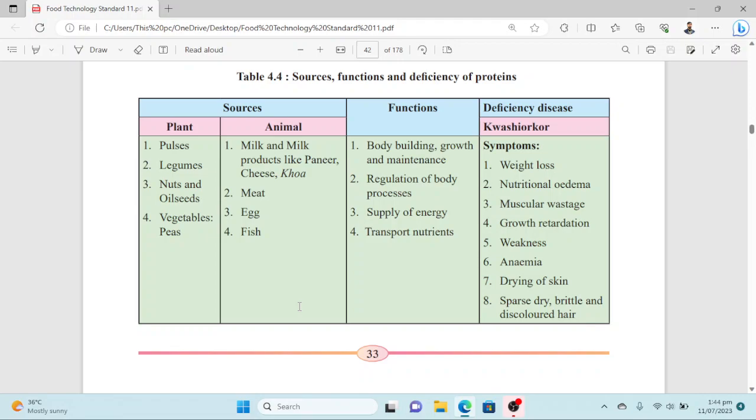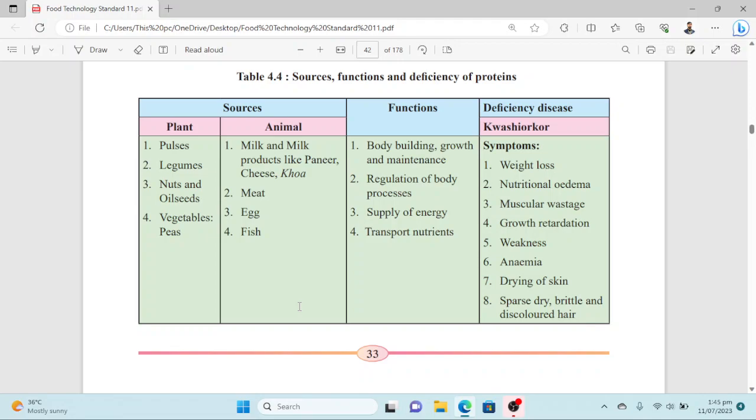Kwashiorkor is a state of health where the body does not get an adequate amount of food, like food that contains protein. So due to the deficiency of protein, the body is not fully developed. Maybe the child is underweight, or the weakness is very visible in that child. So that disease is termed as kwashiorkor.